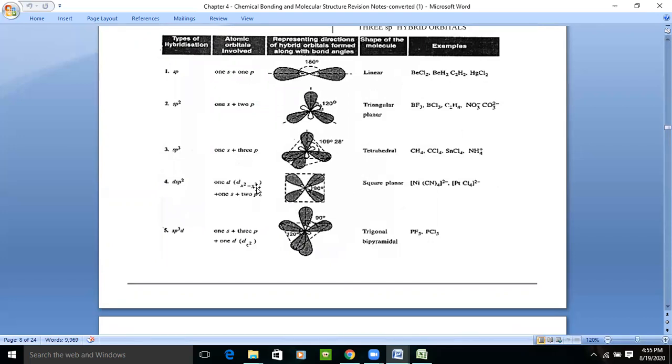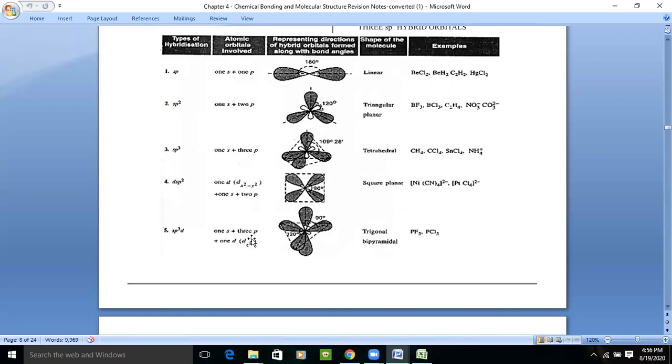The shape of the p orbital is dumbbell and the d orbital is double dumbbell, right? And it exists in five forms: dxz, dxy, dyz, dx square minus y square, and dz square, right? So dz square takes part in sigma bonding, and the rest will take part in pi bonding, and so on. So in dsp2 hybridization, the d orbital, that is dx square minus y square, will take part in bond formation.